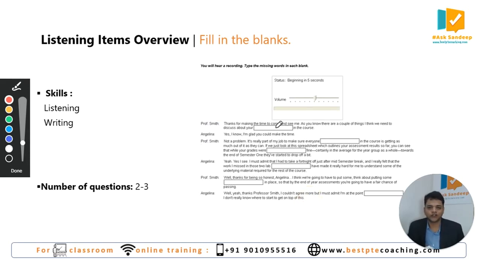Sometimes you get a conversation, sometimes you get a monologue in this particular question type. But what's common is that between the text there are always blanks. The words related to these blanks will be played in the audio. You have to carefully listen to the audio, pick up those words and type those words in these blanks. Listening and typing you have to do of the missing words. When you do this question, you get scored in listening and you also get scoring in writing. There will be minimum 2 questions, maximum 3 questions from this particular question type.